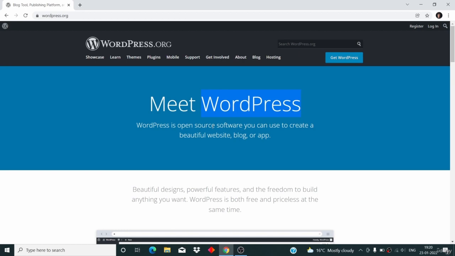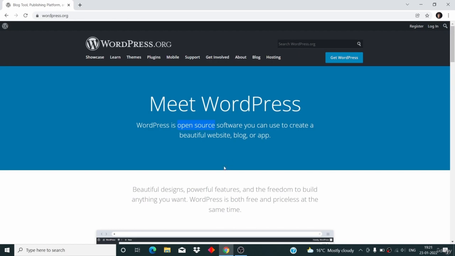It means that the source code is open to all. The entire coding is open to all. It's available for free. You can use it, you can view it, you can modify it, you can redistribute it, you can do whatever you want with it. That's what open source means. It means that the entire coding of the software is free to use. You are free to modify it and free to redistribute it. Now, if that was difficult for you to understand, then just understand that it is free. So WordPress is a free software you can use to build beautiful websites, blogs, or applications.